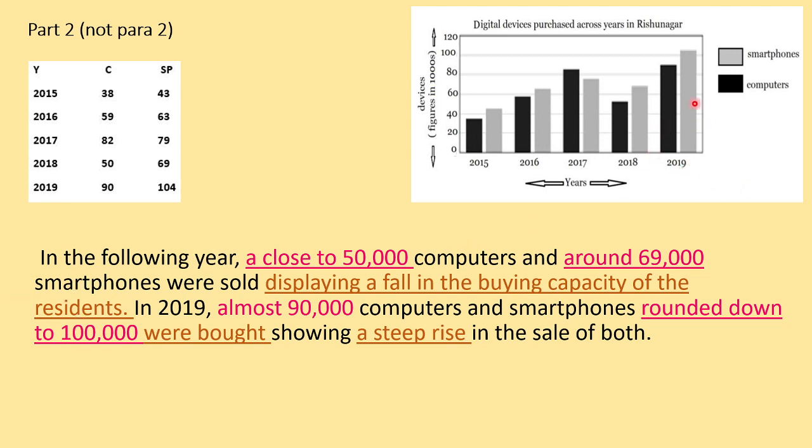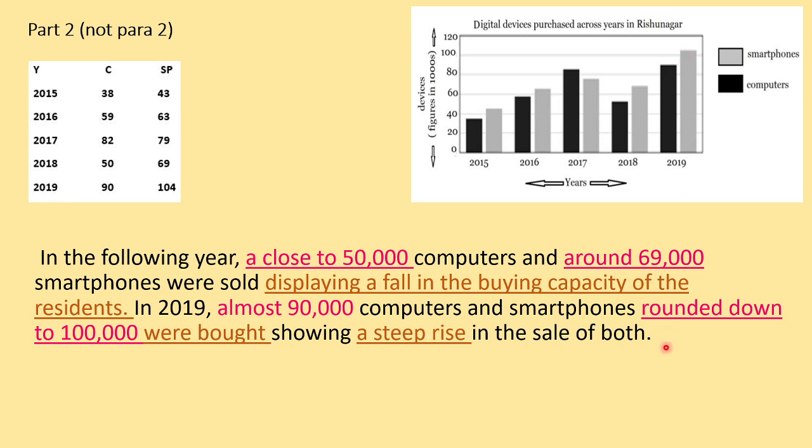अब हमारा last part रह गया 2019. So in 2019 almost 90,000 computers and smartphones rounded down to 100,000 were bought, showing a steep rise in the sale of both. So यहाँ पे जो computers हैं वो 90,000 के करीब sold हुए, और ये जो smartphones हैं 100,000 से थोड़ा सा ऊपर है.